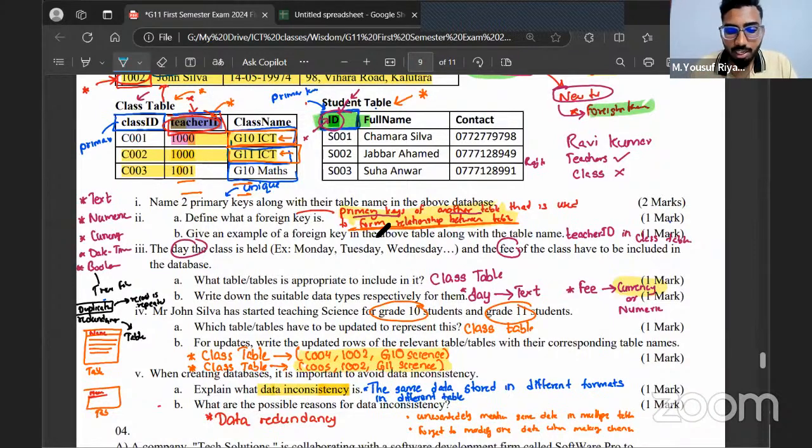Actually, to explain this, I had just mentioned data redundancy. It's better if you can explain. For example, you can explain saying data redundancy can cause data inconsistency: if the same data is mentioned in multiple tables, and when that data gets changed, if we forget to update a specific record or a specific table, it becomes inconsistent.